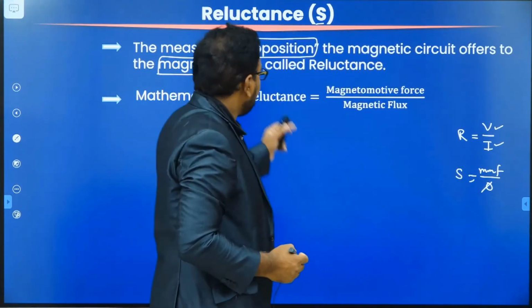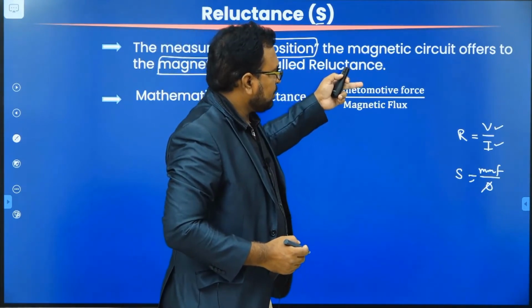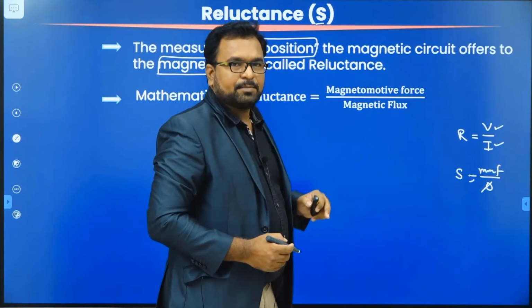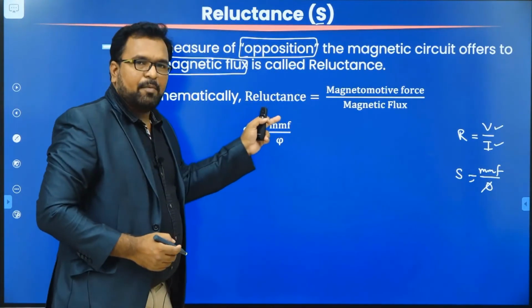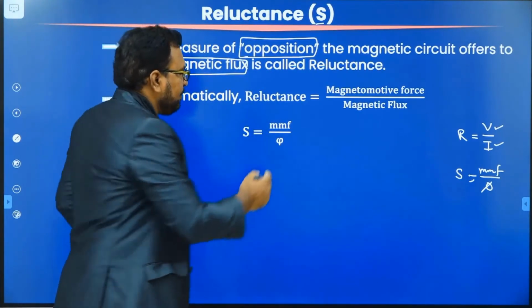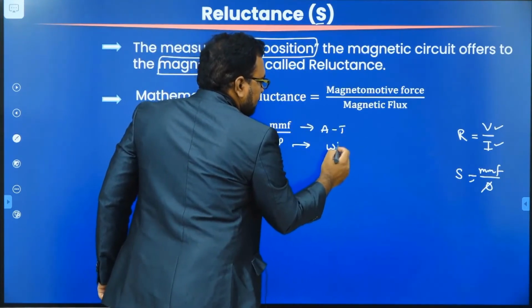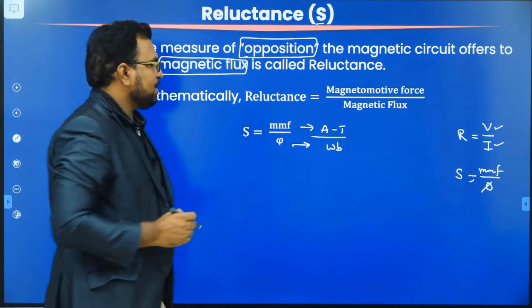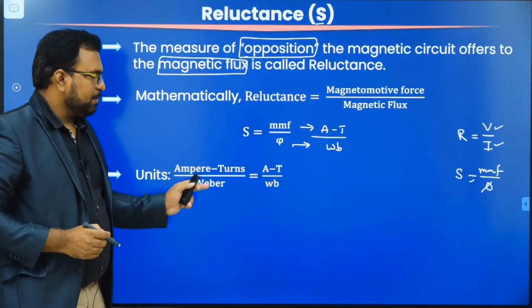S. So mathematically, reluctance can be written as magnetomotive force per magnetic flux. So using symbols, S is equal to MMF by phi. And what are the units of MMF? Ampere turns. And what are the units of flux? Webers. So the unit of reluctance is ampere turns per Weber.